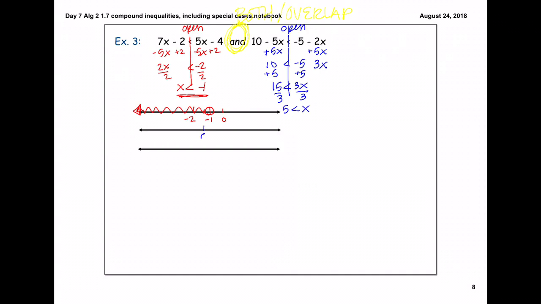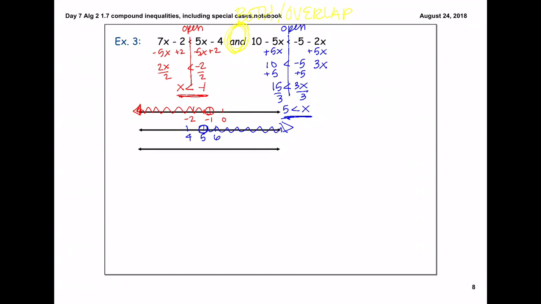My boundary point is a 5, a number bigger is 6, a number smaller is 4. We said it was an open circle. 5 is smaller or less than x, so we want all the values this direction.